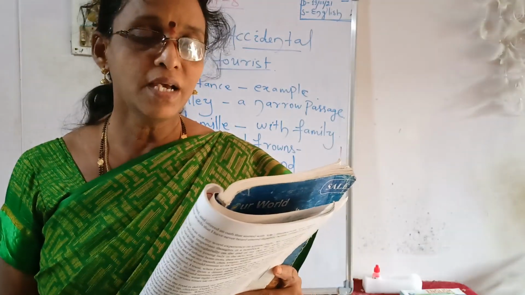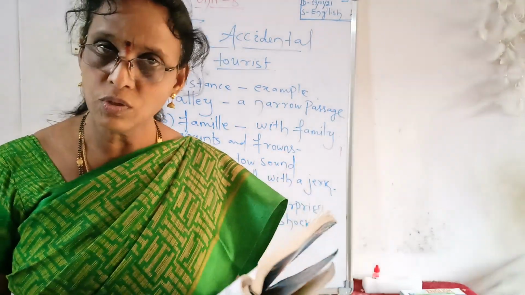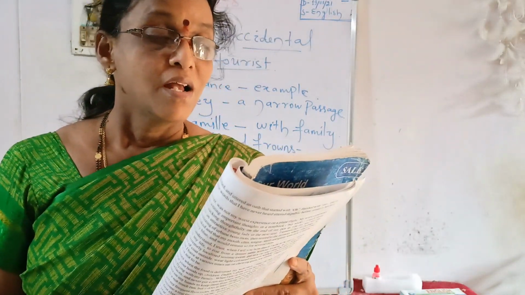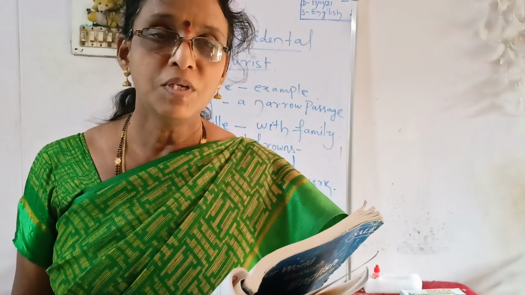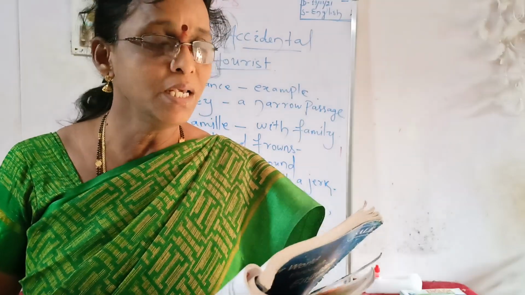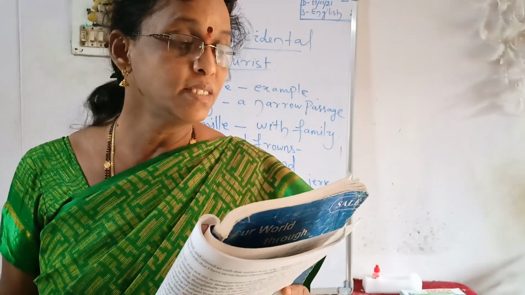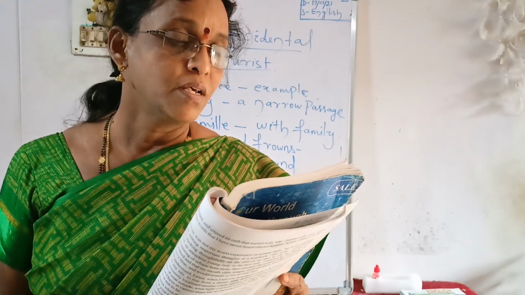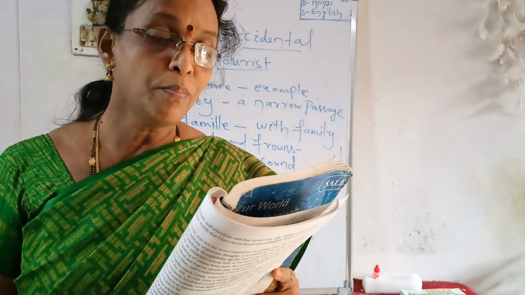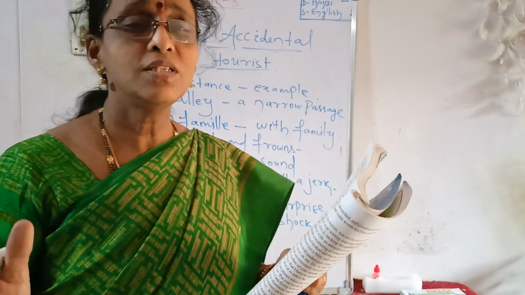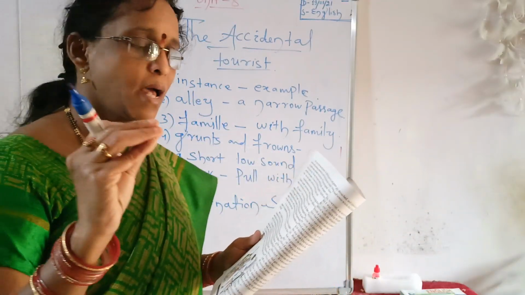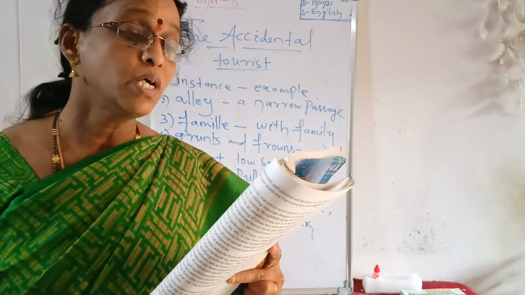Well, you can guess what happened. Can you guess? Abruptly, the zip gave way. Abruptly means suddenly, unusually. The side of the bag flew open and everything within the bag came out. And what were those?